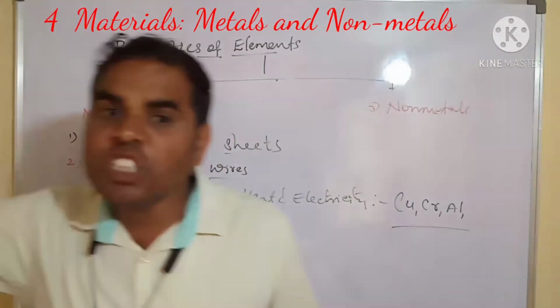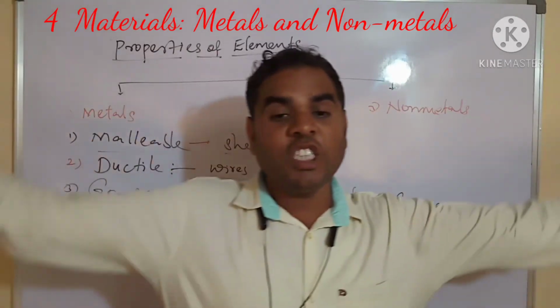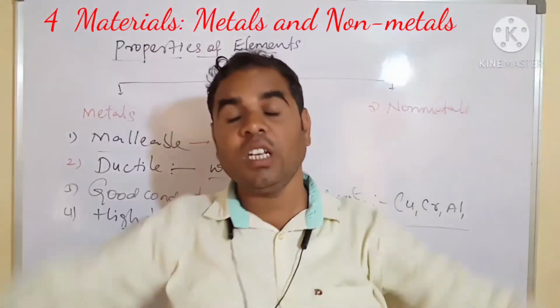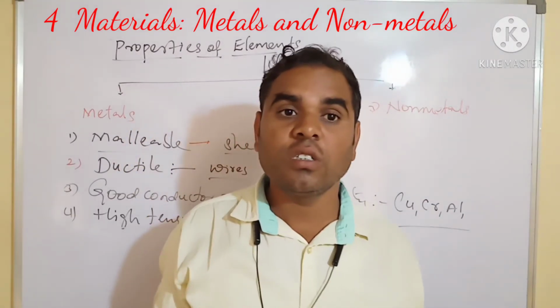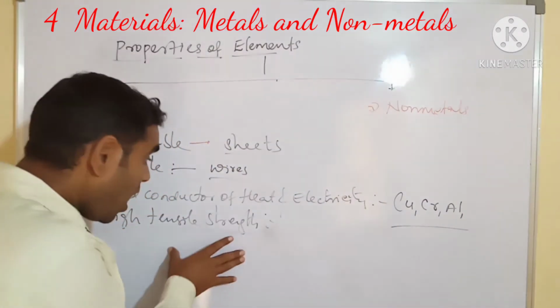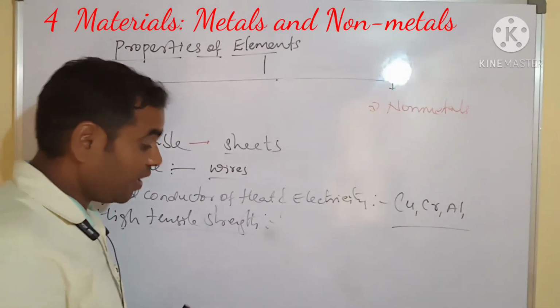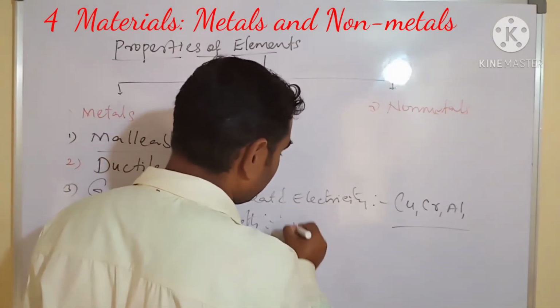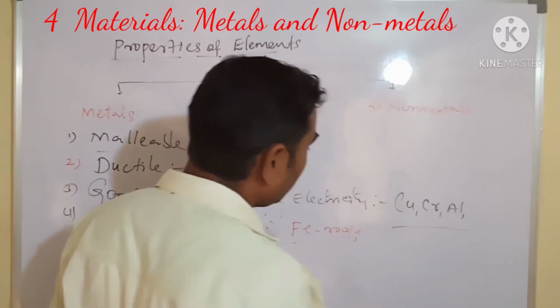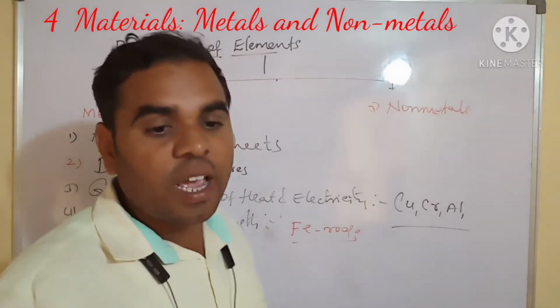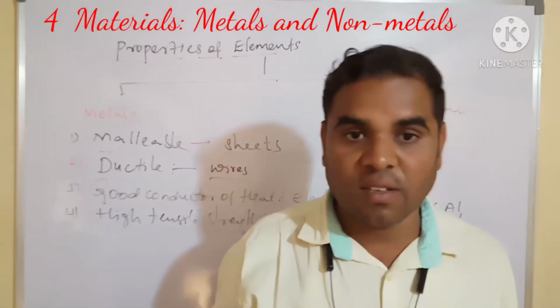That's why metals are used for construction of buildings, construction of dams, construction of roads. For example, iron rods, Fe rods. These are used because of their high tensile strength.